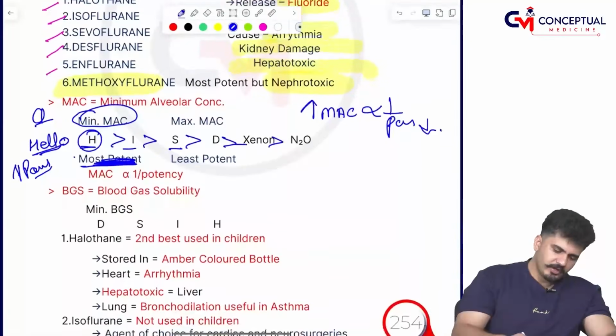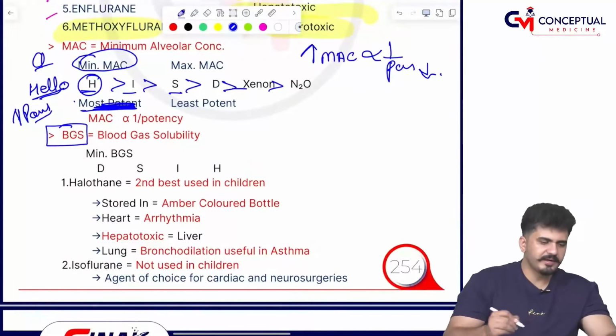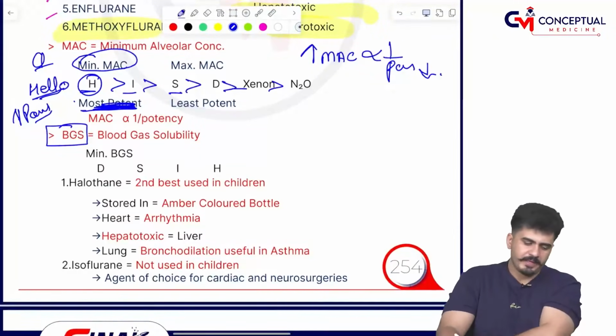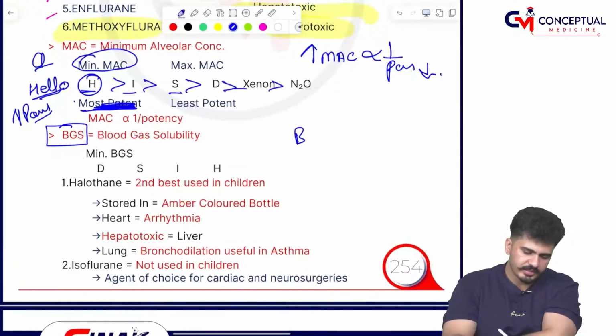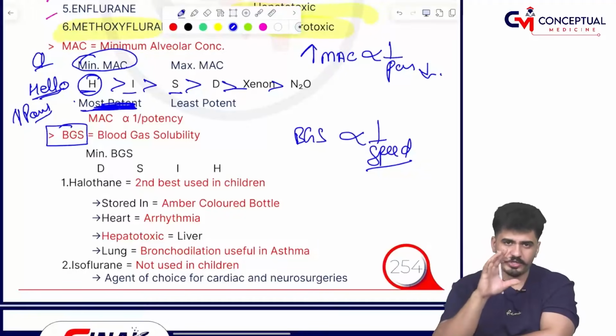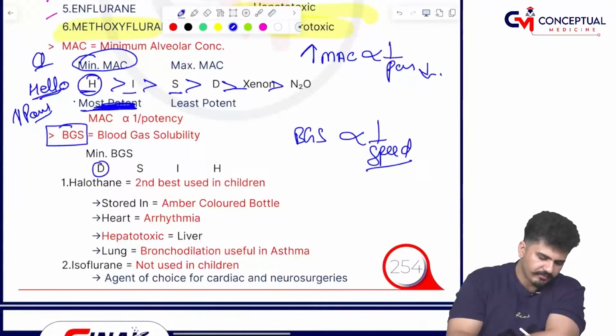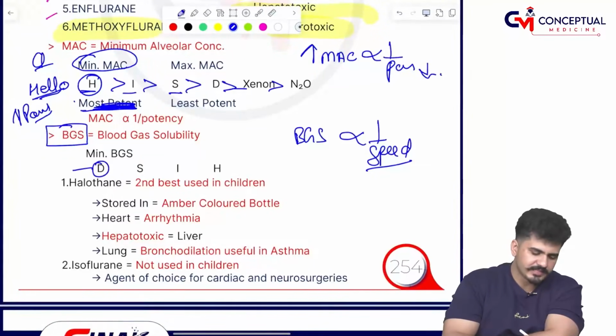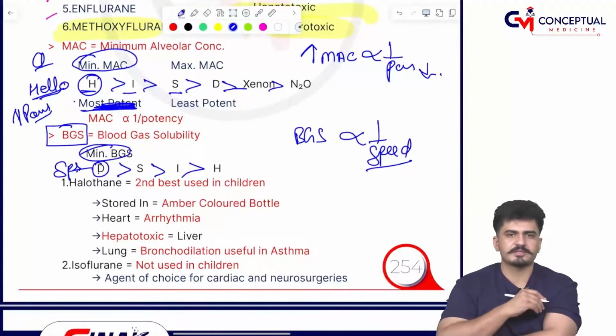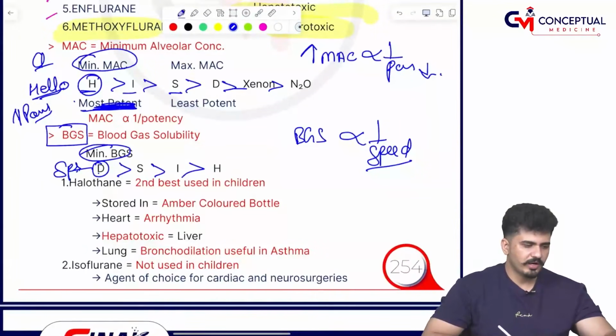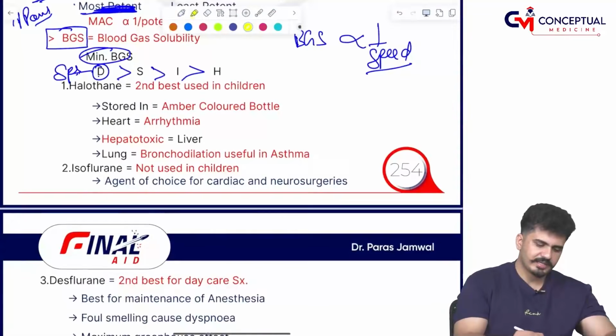Okay? Chalo. Now, sir, blood gas solubility. Blood gas solubility is inversely proportional to the speed. जितना ज़्यादा blood gas के साथ मिलेगी उतनी कम speed हो जाएगी. So here the mnemonic is DSIH. D for दौड़ा दौड़ा. तो दौड़ा दौड़ा मतलब desflurane की स्पीड सबसे ज़्यादा है, फिर sevo, iso, फिर halothane. तो अगर स्पीड सबसे ज़्यादा है तो blood gas solubility सबसे कम किसकी होगी? Desflurane की होगी. This is how you have to remember. DSIH, not DISH.